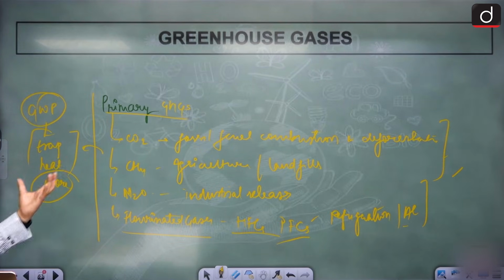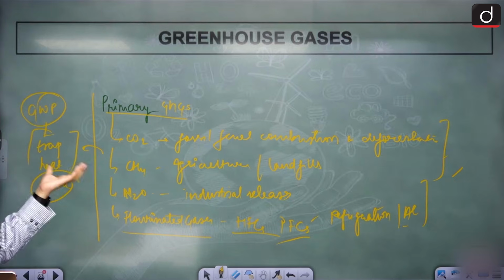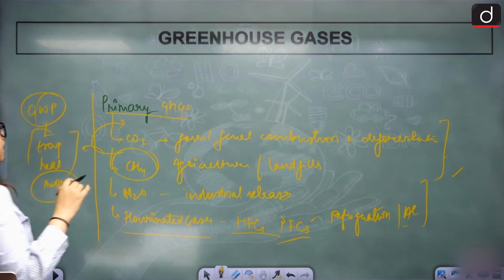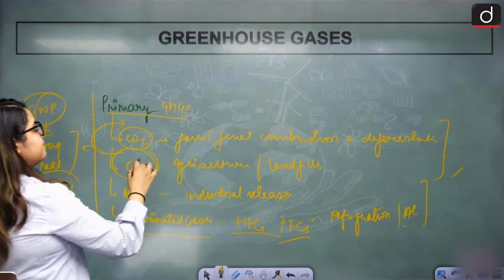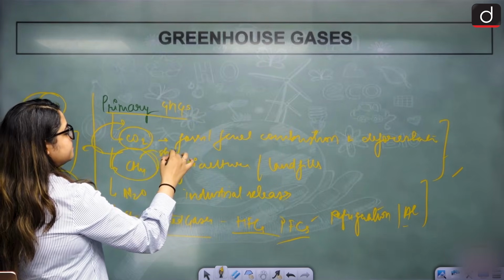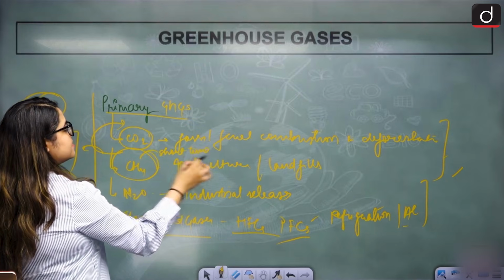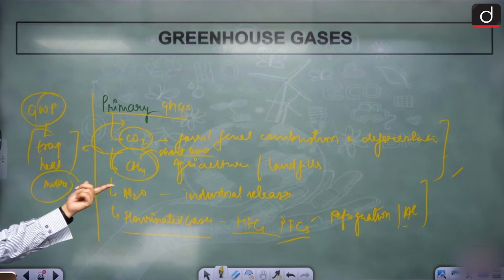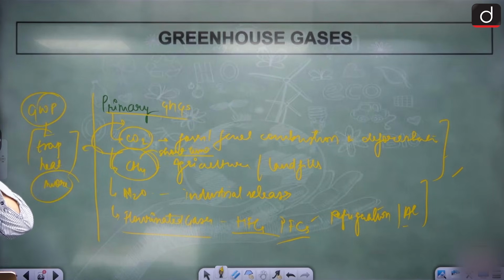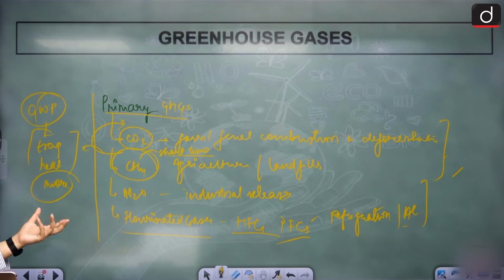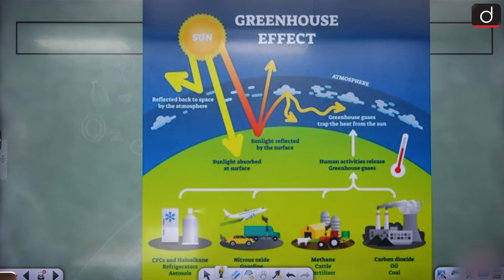For example, methane has a much higher GWP than CO2, but it remains in the environment for a very short time. It gets decimated because it is not a stable compound. It reacts with something or the other, forms new bonds and gets decimated. However, CO2 remains in the environment for a very, very long time. It remains in the environment and keeps trapping heat.